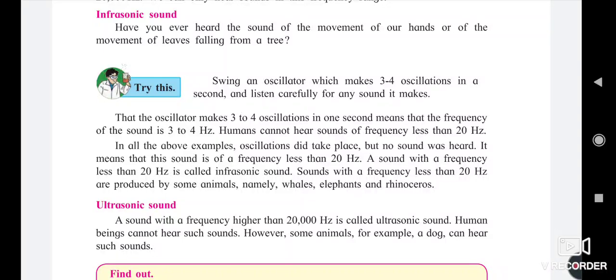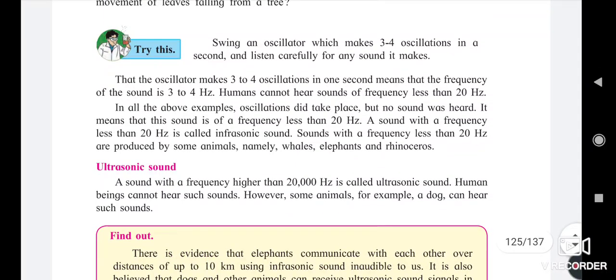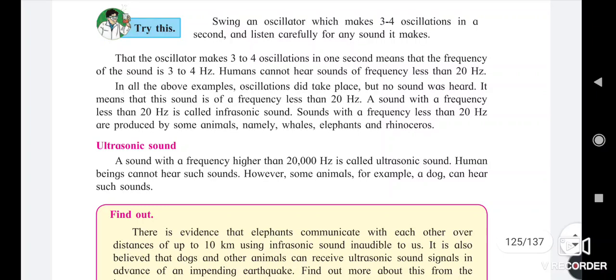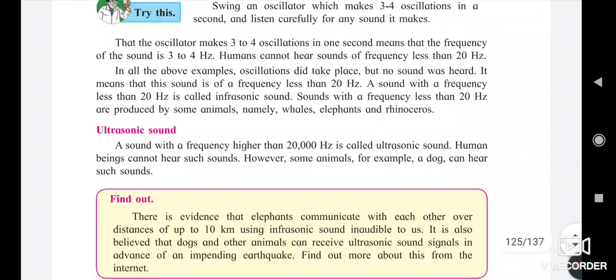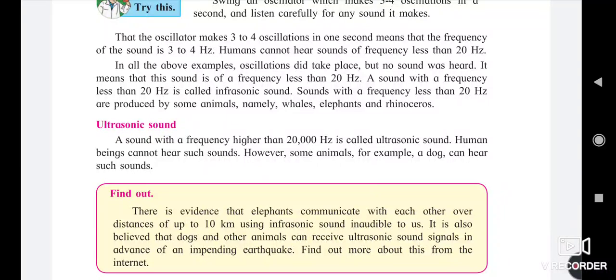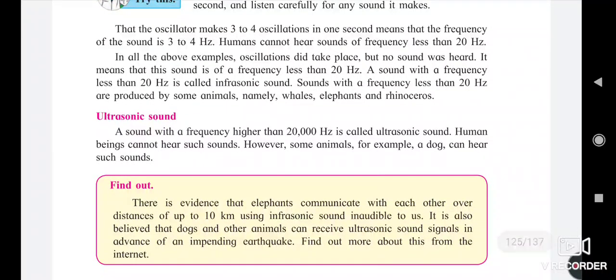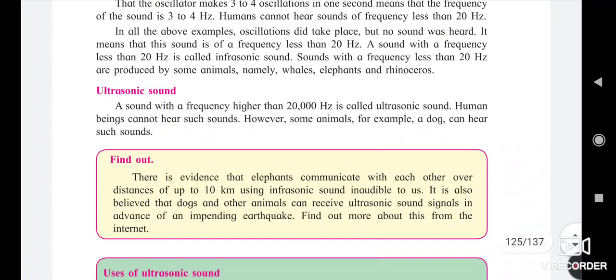Sounds with frequency less than 20 hertz are produced by some animals such as elephants, rhinoceroses, whales, etc.